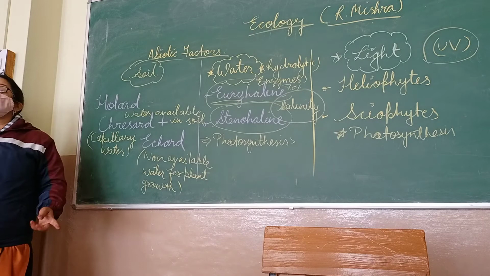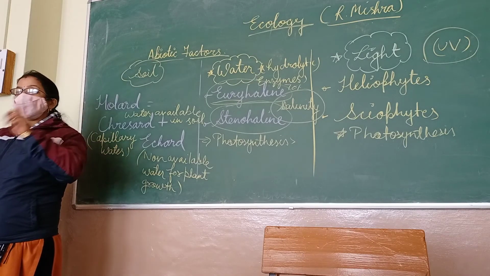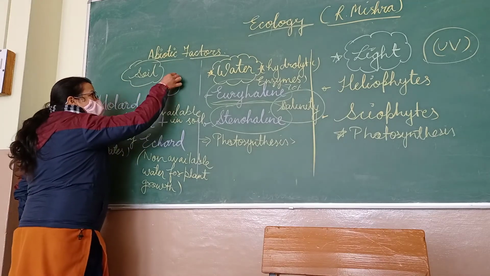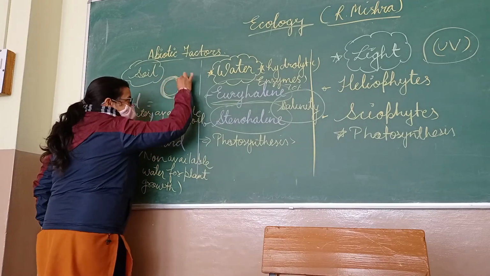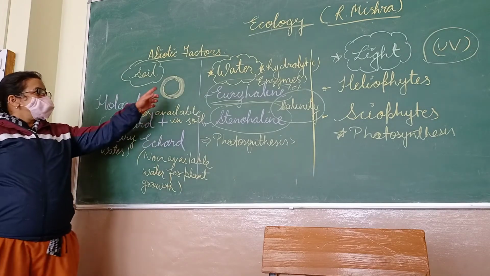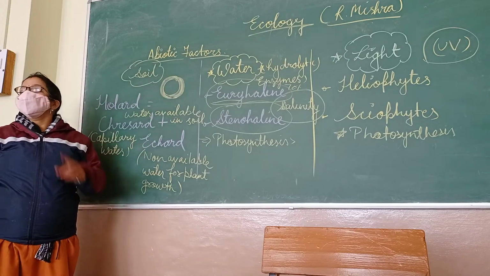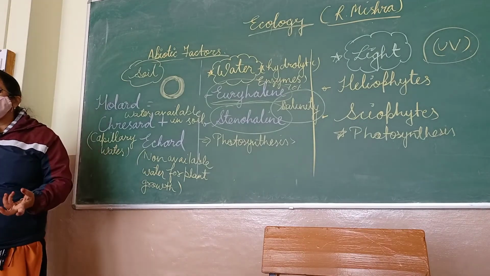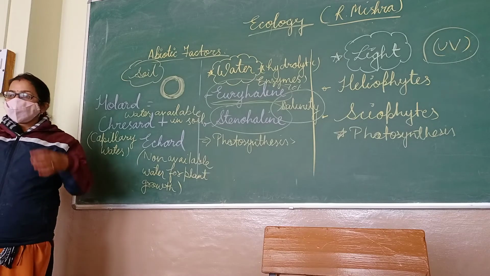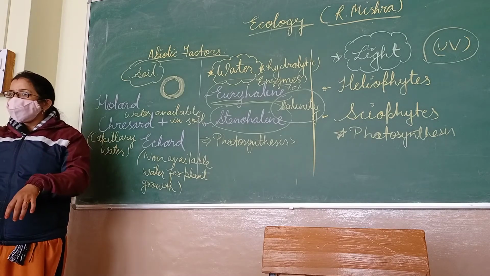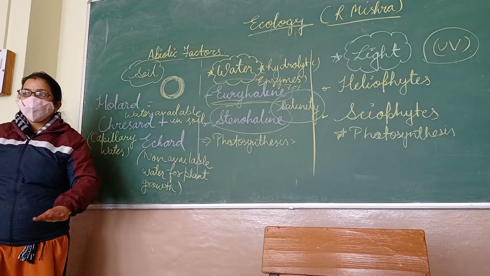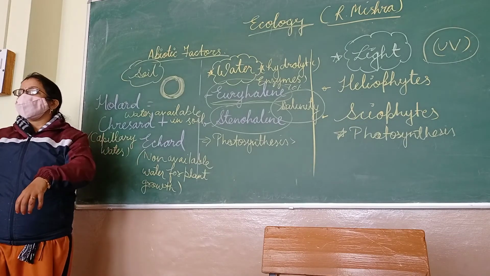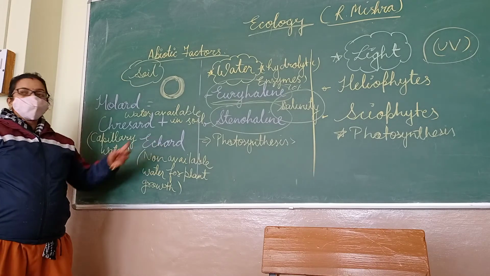Next, adsorbed water. Suppose it is a soil particle, and water is held on it in an adsorbed condition. This is the adsorbed water. This water is not available for plant growth. Then there is gravitational water, which is also not available for plants, because this water seeps down and reaches the water table. Water table means the innermost water. This water is not available for plant growth because roots can't reach it. So this water is known as icard.